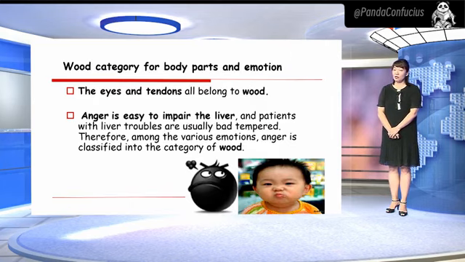The wood category for body parts and emotion. The eyes and the tendons all belong to wood because the condition of the liver can be reflected in the eye, and the liver controls the tendons through the meridians. Anger easily impairs the liver, and patients with liver troubles are usually bad-tempered. Therefore, among the various emotions, anger is classified into the wood category.